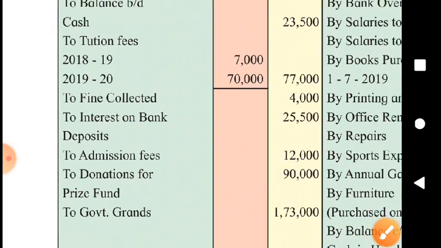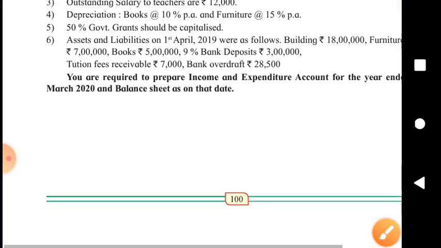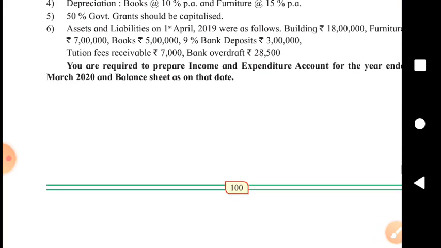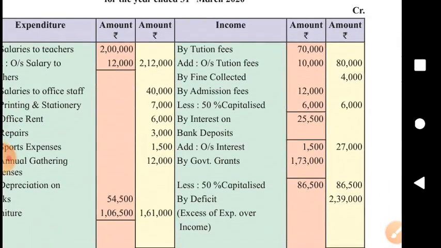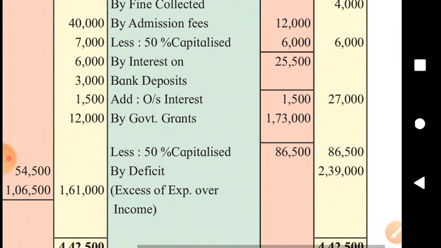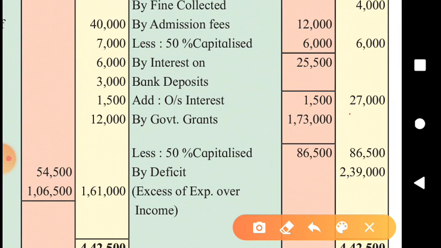So the meaning is that considering the rate of interest, 9% on bank deposit, rupees 27,000 were expected to be received, but we have received just 25,500, which means 1,500 is the outstanding interest on bank deposit. This is a hidden adjustment. So total interest on bank deposit will be shown at 27,000,